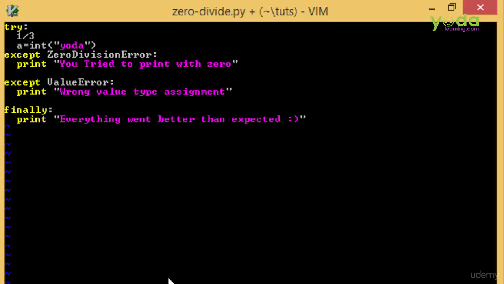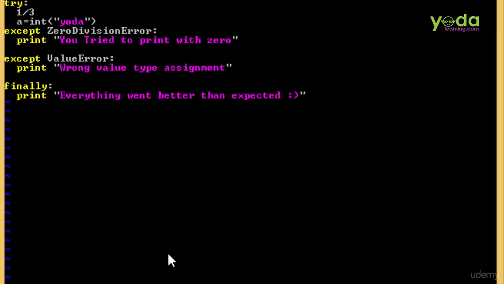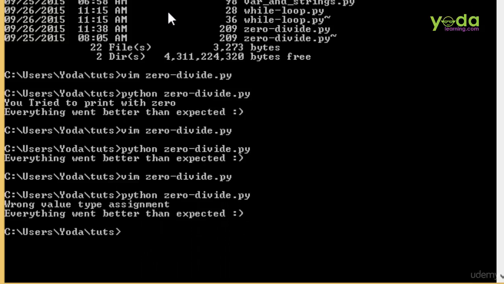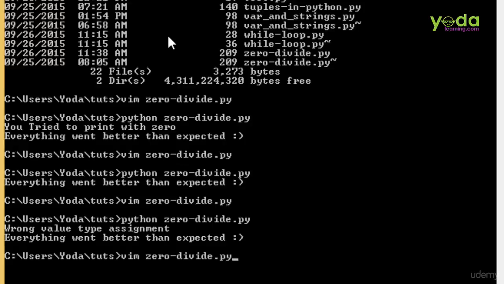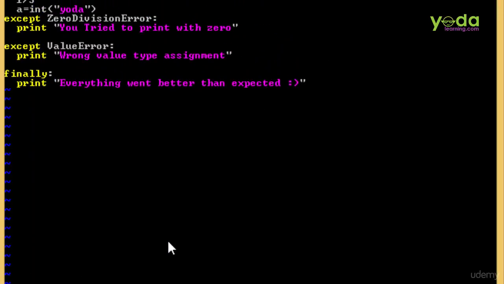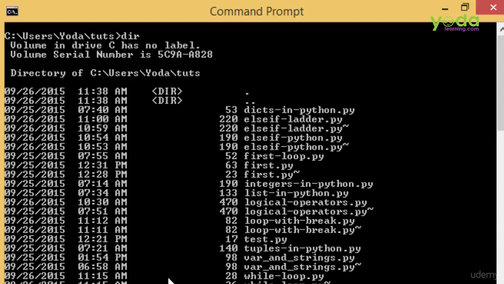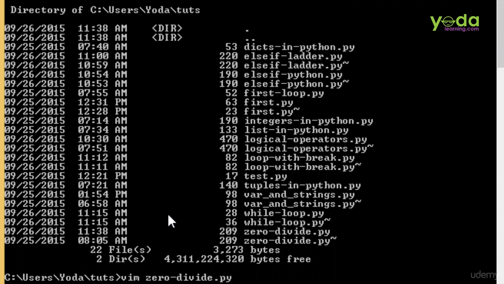What I have tried to do here is, I have tried to convert a string which doesn't have a base-10 literal into an integer. Let's see what happens. And it gives me an error of wrong value type assignment, and then it executes the finally block. Therefore, in this case, we got the value error, and the expected code block was executed. This is basically what you need to know about this try and catch block.